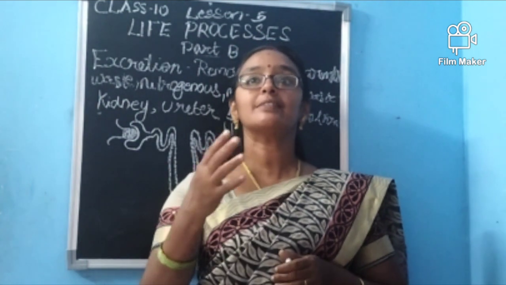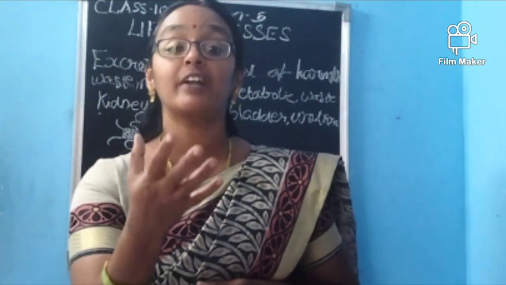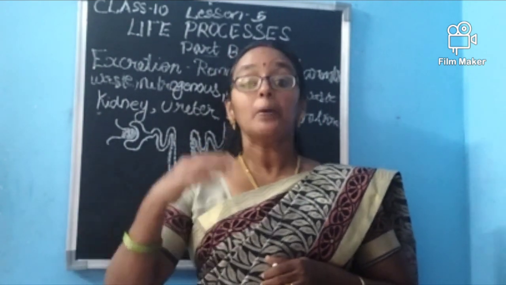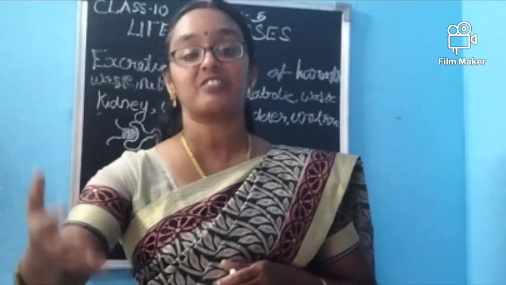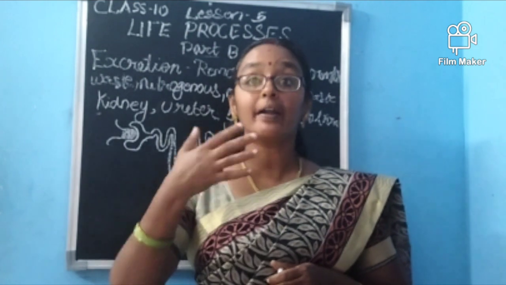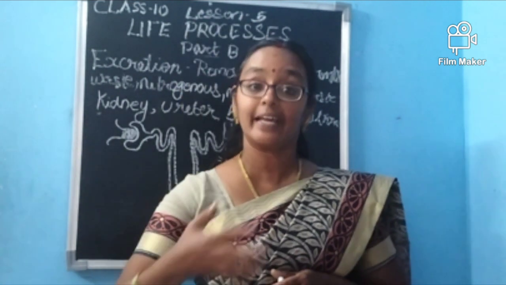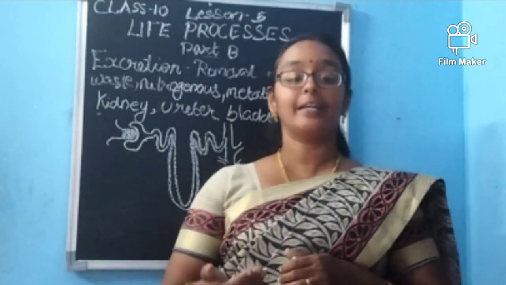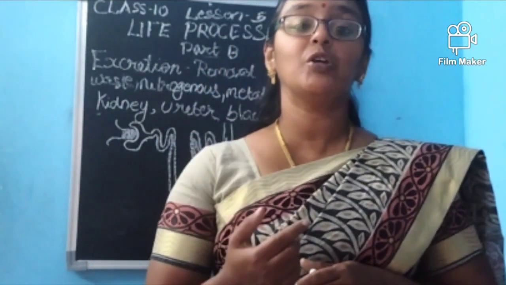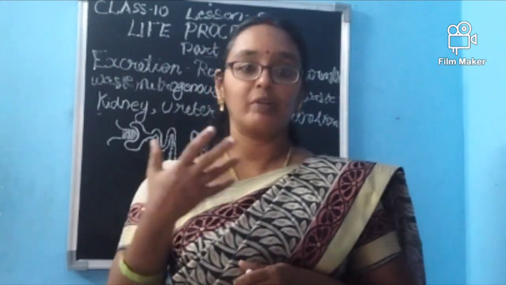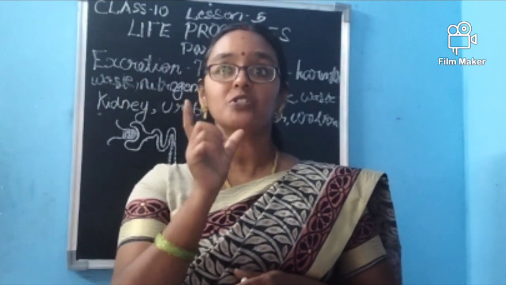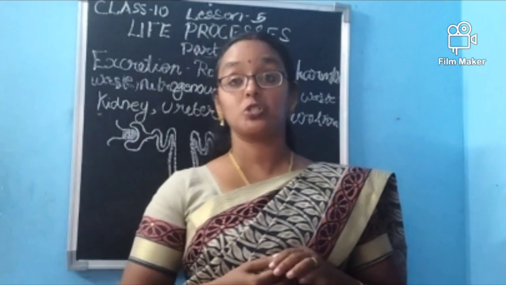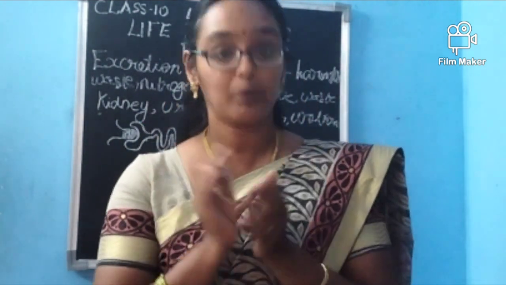Ma'am, only 5 liters are there in the human body. Then how are 190 liters there? No, only 5 liters are there in the human body. But again and again it will be filtering. One day, 190 liters of blood. Again, the blood is getting purified by whom? Our kidney. And per day we will pass almost 2 liters of urine. For that the kidney is functioning. So the kidney's function is very, very important, right?